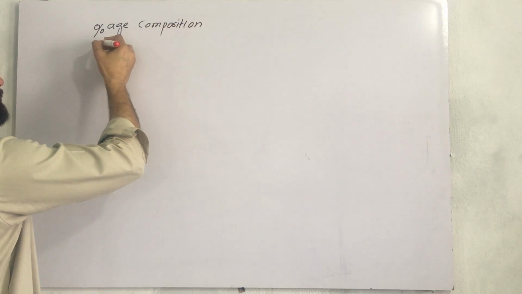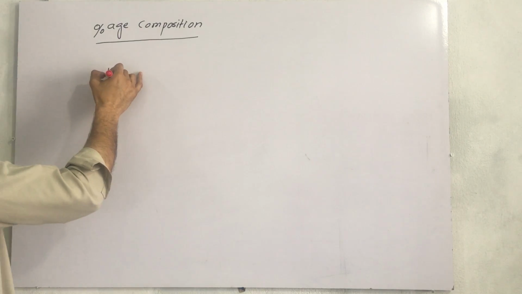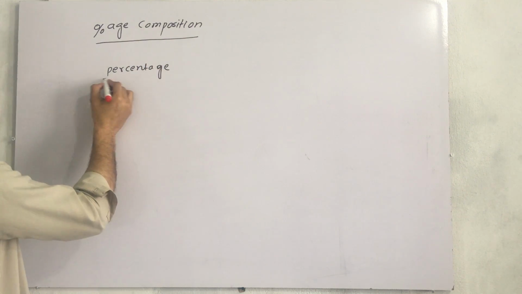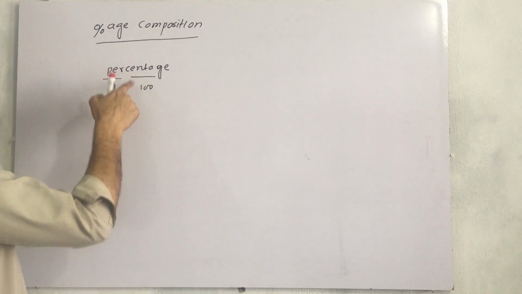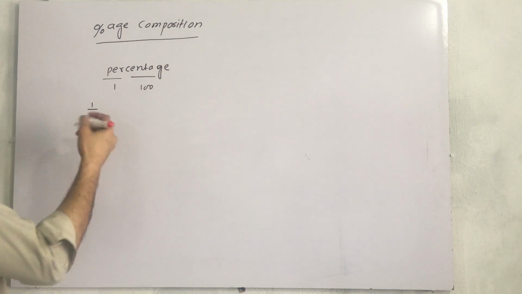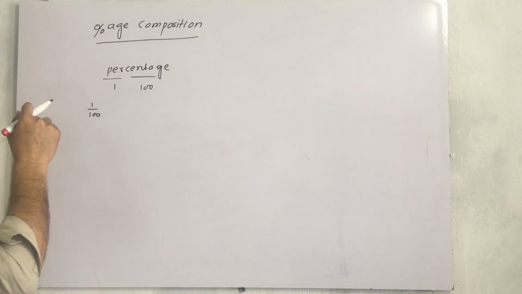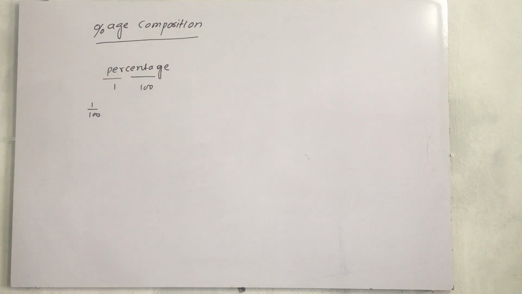What is percentage composition? First of all, you should know what percentage is. What is percentage? Per means one, cent means 100, so per 100: 1 out of 100, 2 out of 100, how much out of 100, that is called percentage. And this is called percentage composition. So we are going to discuss percentage composition.